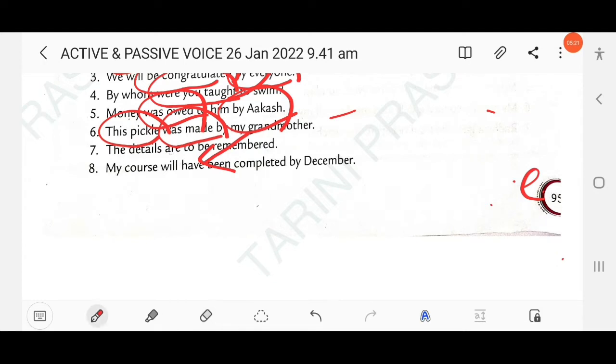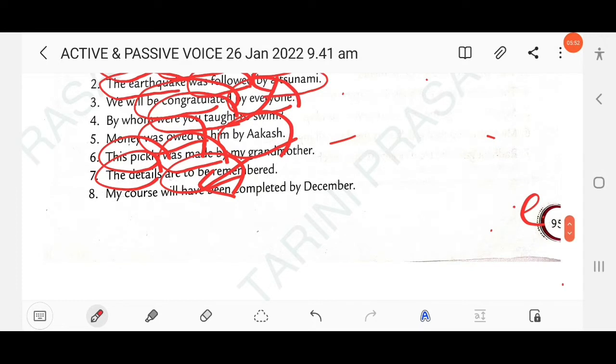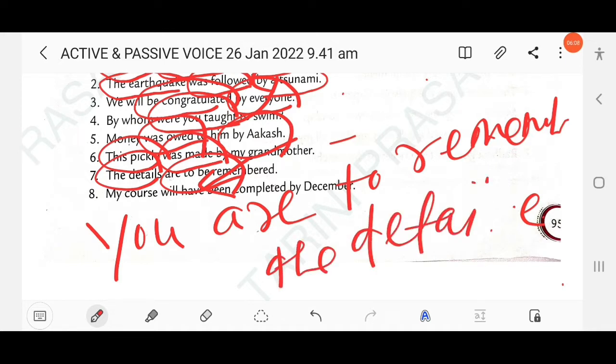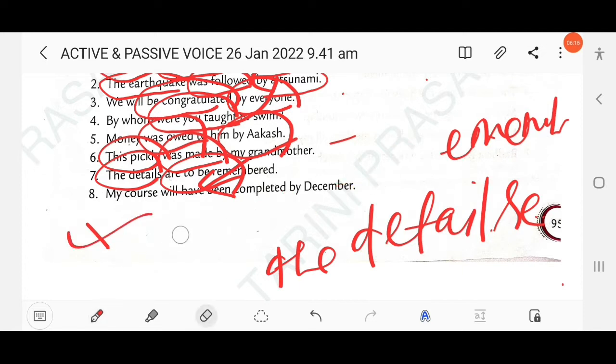Then next one here. The details are to be remembered. So here this is an agentless passive. Agentless passive, and the tense used is simple present, and the object is the details. So here you have to write, okay, you are to remember all the details. You are to remember the details. Its passive will be: the details are to be remembered. Then next question here.